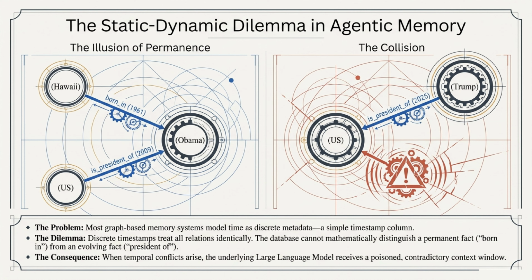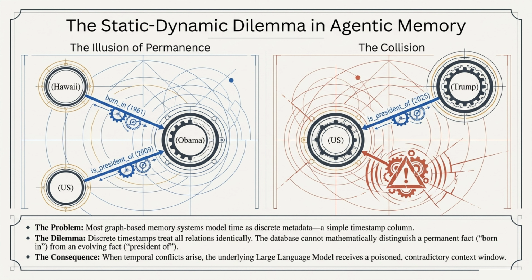Let's move to our second slide and look at the static dynamic dilemma in agentic memory. The core problem we face today is that most graph-based memory systems model time simply as discrete metadata, essentially just a timestamp column. This creates a massive dilemma because discrete timestamps treat all relationships exactly the same.